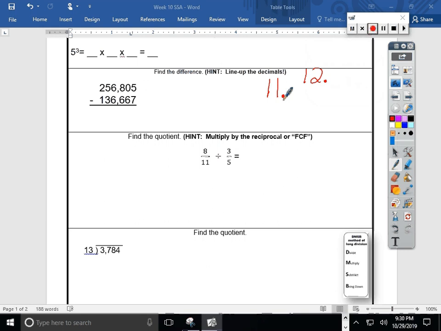So let's go with this idea. Whole numbers always get a decimal at the back. So are these decimals already aligned? Oh, they are. This decimal rule still applies, even though I didn't really need to write that today. Good. Let's go ahead and do some subtracting then. So you know with decimal subtraction, we need to bring the decimals straight down. Oh, guess what? We're going to have whole numbers. We don't usually show that decimal, do we? Oh, well, I got carried away with my hints today, so I guess we'll just go with it.